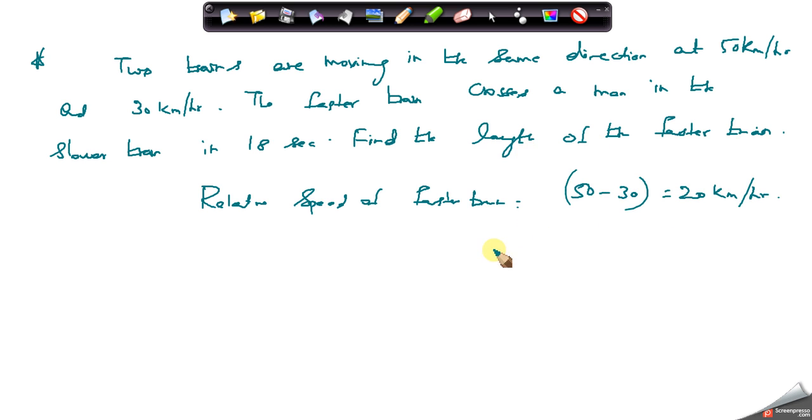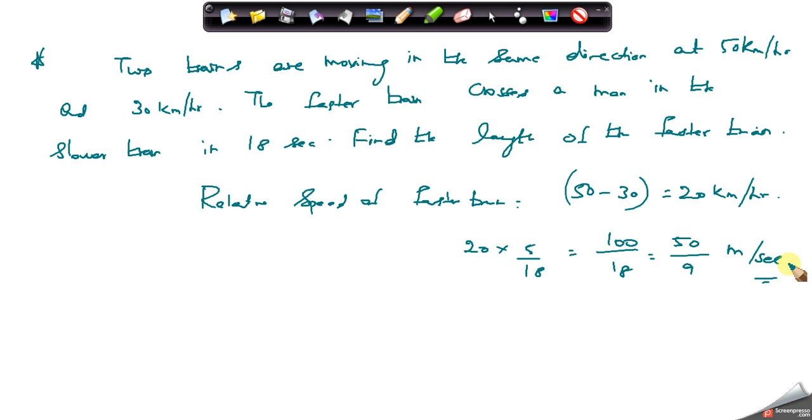We can convert this into meter per second by multiplying by 5 by 18. That is equal to 100 by 18, which is 50 by 9 meter per second. This is the relative speed in this case.